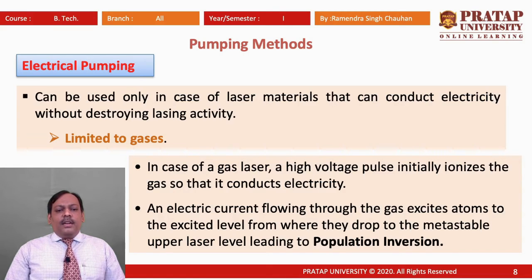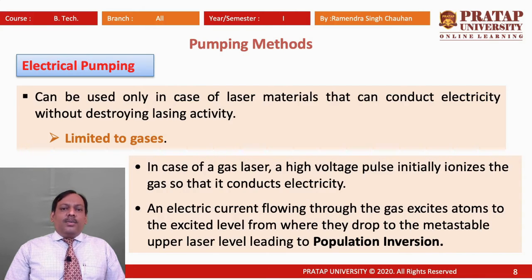Then in this case we use electricity. In a gas laser we are supplying a high voltage pulse. That is, we are connecting the tube of active medium with an RF oscillator, which is supplying a high energy or high voltage pulse, and that is ionizing the gas.